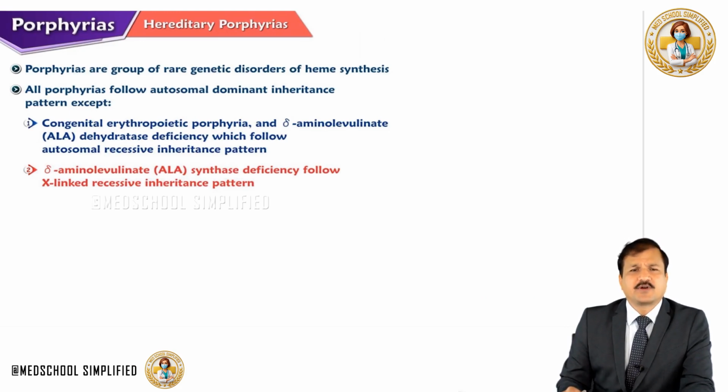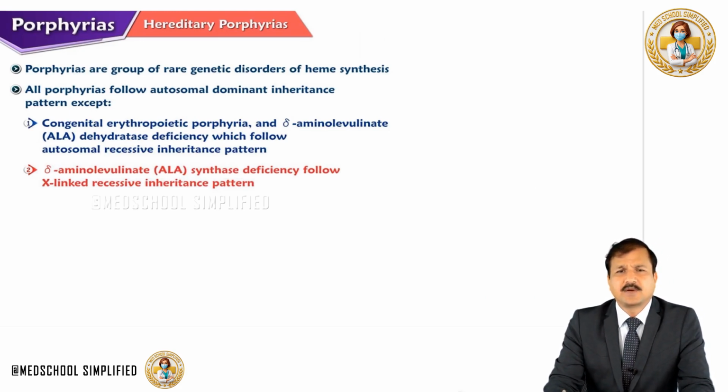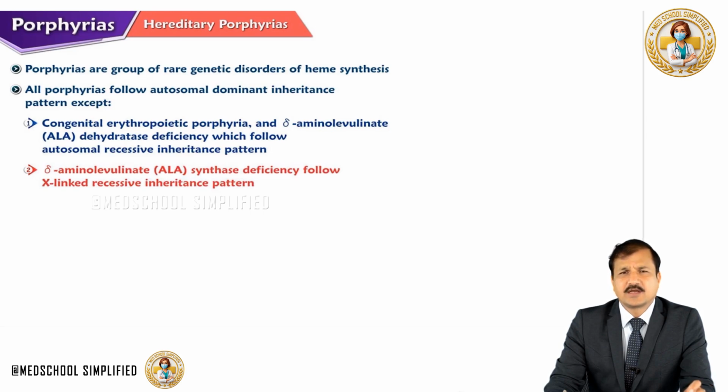Porphyrias are a group of rare genetic disorders of heme biosynthesis. All porphyrias follow an autosomal dominant inheritance pattern except congenital erythropoietic porphyria and delta amino levulinic acid dehydratase deficiency, which follow an autosomal recessive inheritance pattern. Delta amino levulinate synthase enzyme deficiency, which leads to sideroblastic anemia, follows an X-linked recessive inheritance pattern. So other than these three, all other porphyrias follow an autosomal dominant inheritance pattern.